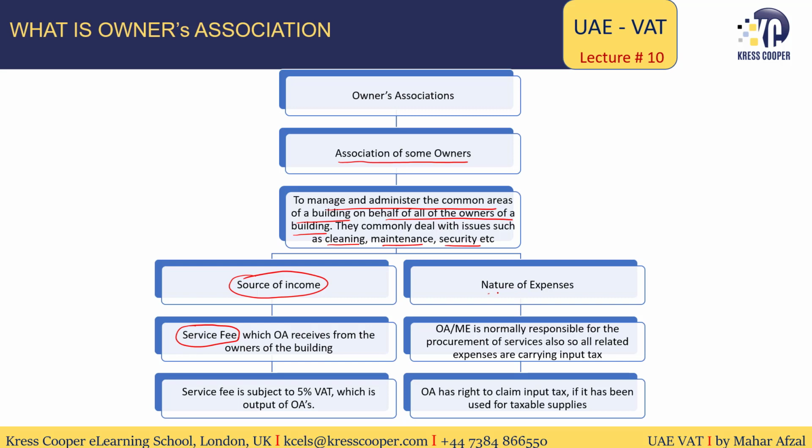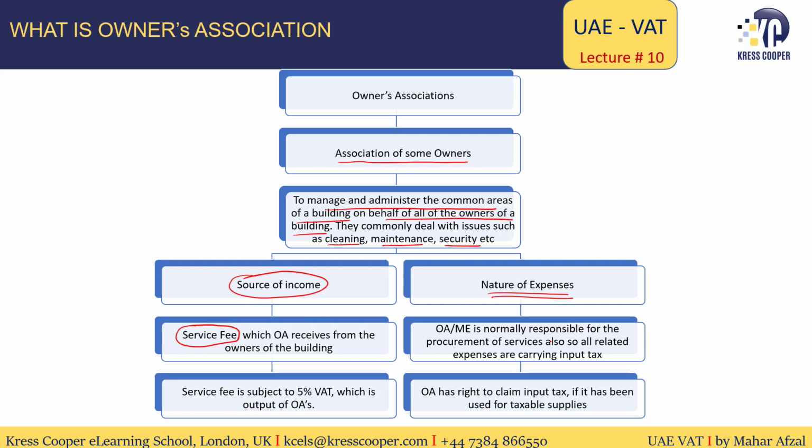What is the nature of expense? As we discussed, the owners association is responsible for the cleaning, maintenance and repair of all communal areas. Like, the owners association will be responsible to maintain the lift, the garden, and the building, and it will be responsible for the security of the building. So to execute all these functions, the owners association will bring multiple vendors or suppliers on board.